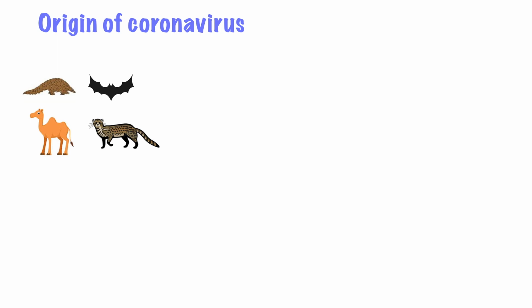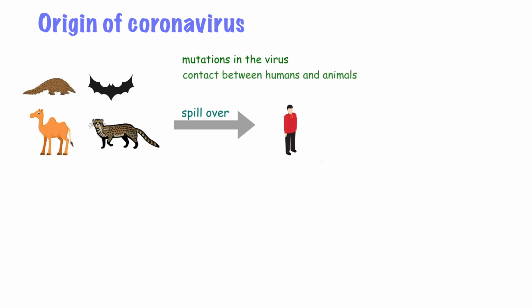So, where did the virus come from? It is known that coronaviruses are found in a range of animals. Sometimes these viruses can make the jump from animals to humans. This is called spillover. It could be due to a range of factors such as mutations in the virus or increased contact between humans and animals. For example, MERS coronavirus is known to be transmitted from camels and SARS coronavirus from civet cats. The animal reservoir for the 2019 novel coronavirus is not known yet.